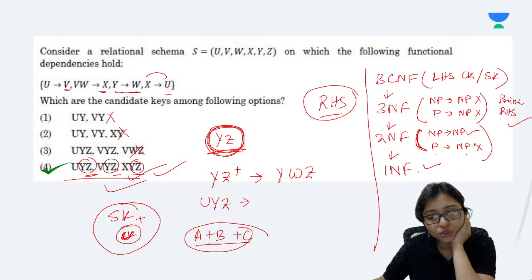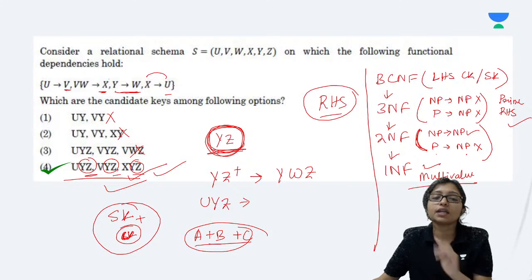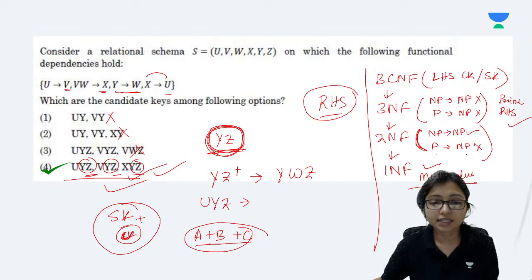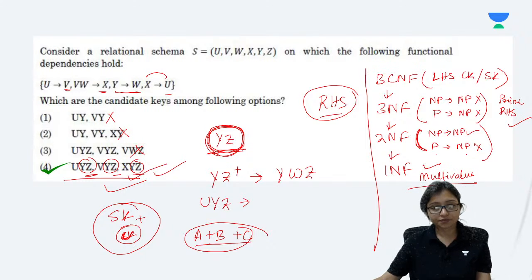In 1NF, mostly all of these are allowed, but a multi-valued attribute will not be allowed, because as per the DBMS rule, we will not allow any multi-valued attribute. So that's why multi-valued attributes will not be allowed here. Other than that, everything will be allowed.